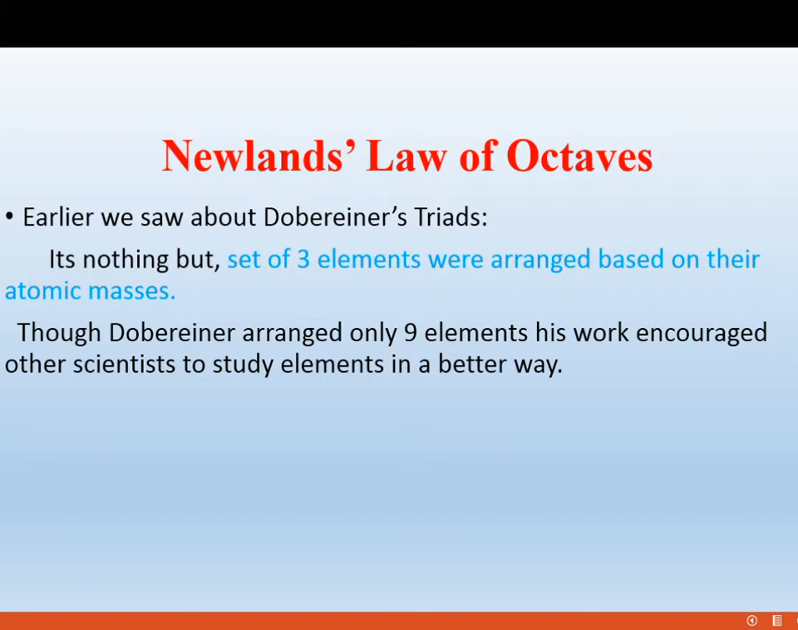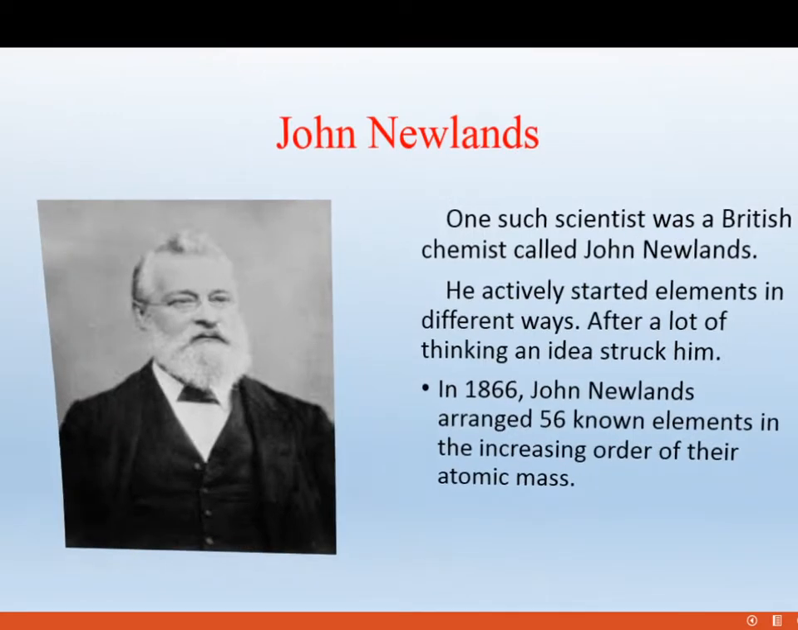This is known as Dobereiner's triad, but using this method we arranged only 9 elements out of 25 elements. So this was a failure, but his work encouraged other scientists to study the elements in a better way. After Dobereiner's triads, the next method was given by the scientist John Newland.